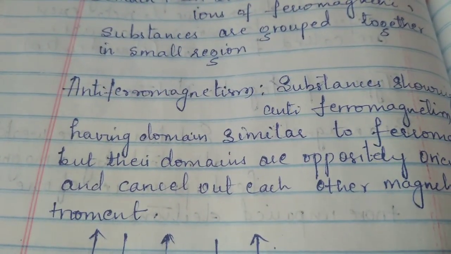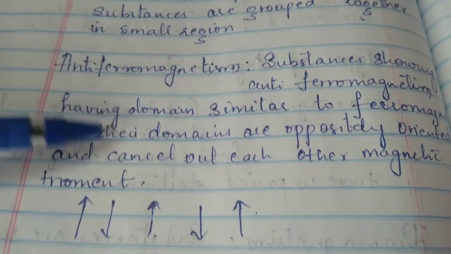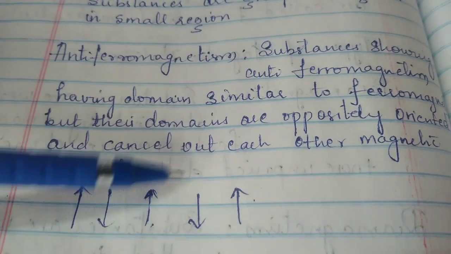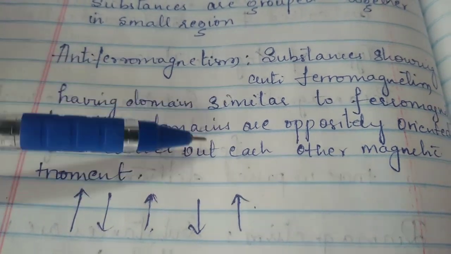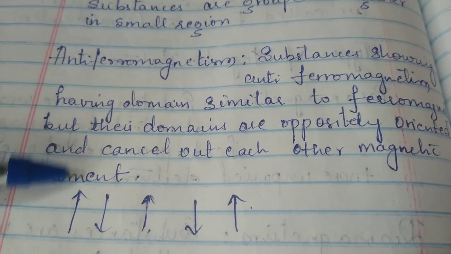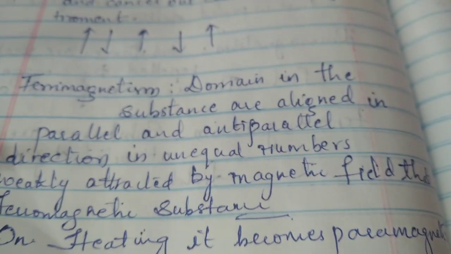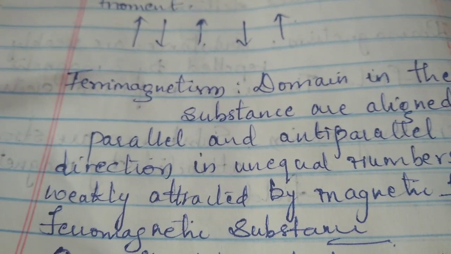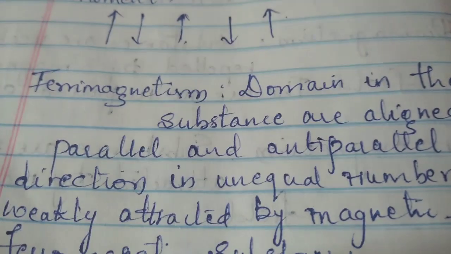Next, antiferromagnetism. Substances showing antiferromagnetism have domains similar to ferromagnetism, but their domains are oppositely oriented and they cancel out each other's magnetic moment. The name anti itself tells us that the magnetic moments cancel each other. Ferrimagnetism: here the domains are aligned parallel and anti-parallel in direction, such that they are unequal in number, and the substance is weakly attracted by a magnetic field. On heating, ferrimagnetism becomes paramagnetic. This is also a point to be noted.